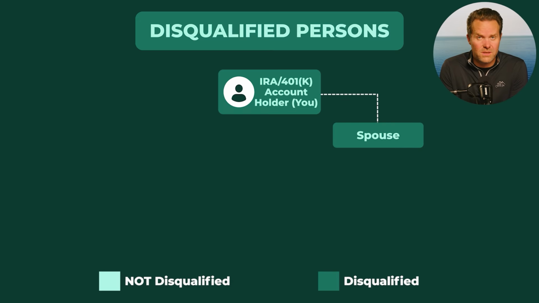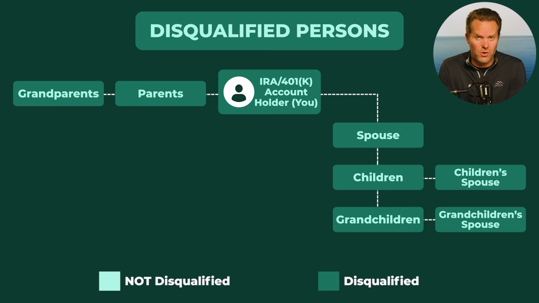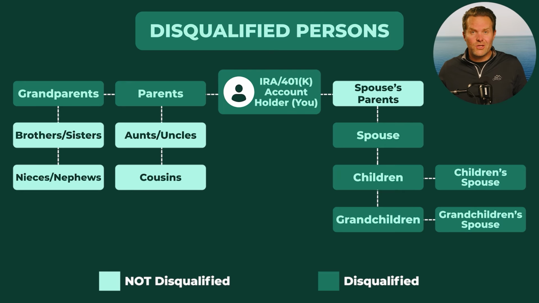Also, your spouse is a disqualified person. Your parents are disqualified persons. Your kids, your son-in-law, daughter-in-law, spouses of your children are also disqualified people. Now, not all family is disqualified here. Brothers and sisters are fine. Your aunts or uncles, okay? Your IRA could actually transact with them.